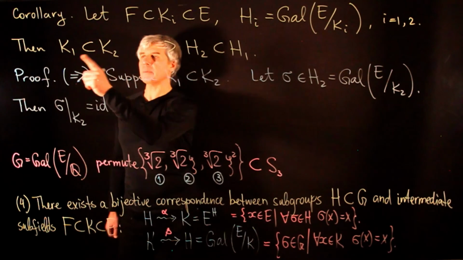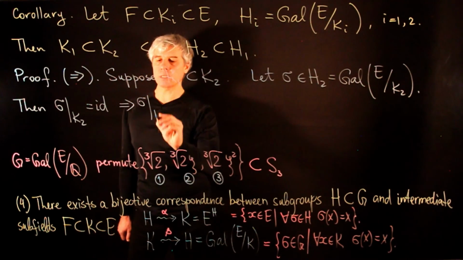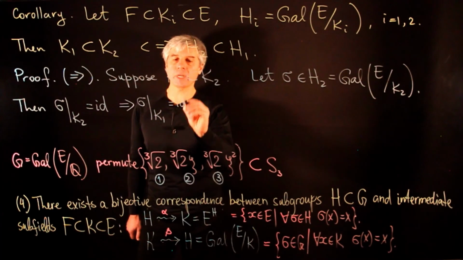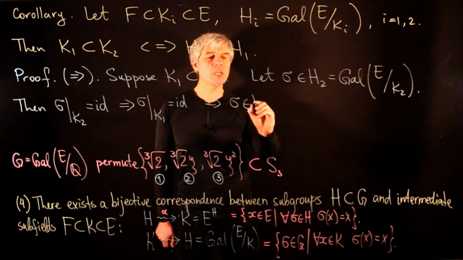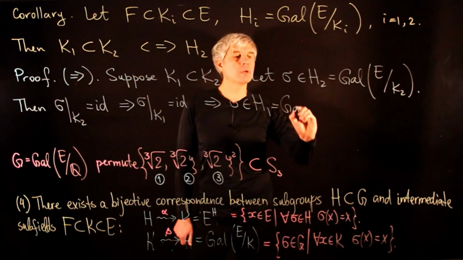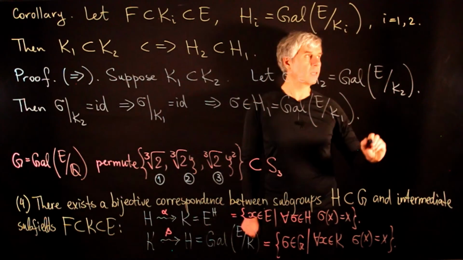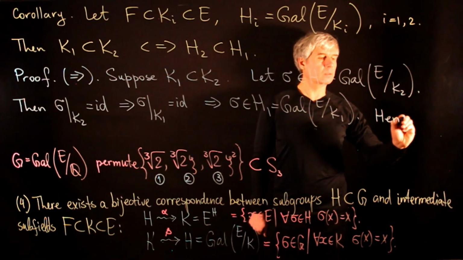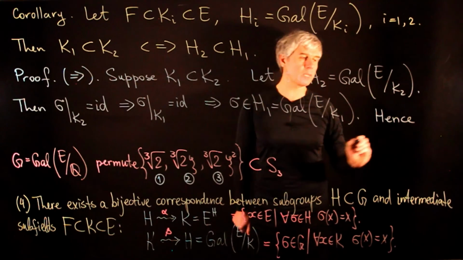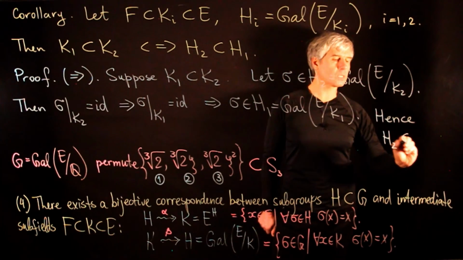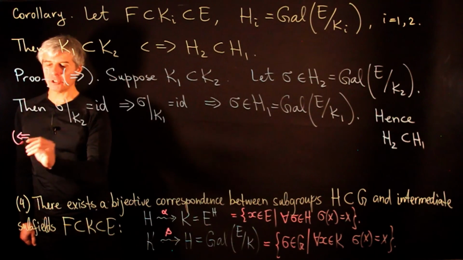But K1 is a subfield inside K2, so this tells us that sigma restricted to K1 is also equal to identity. And then this means that sigma belongs to H1, the Galois group of E over K1. And hence, we conclude that every element of H2 sits inside H1, so H2 is a subgroup inside H1. Now let us prove the backwards direction.